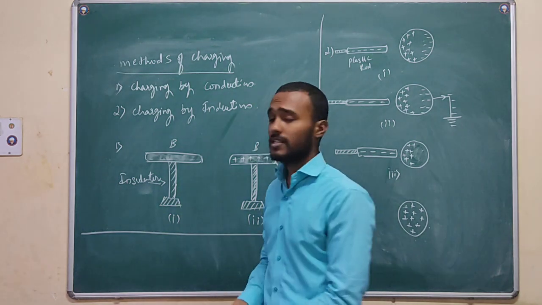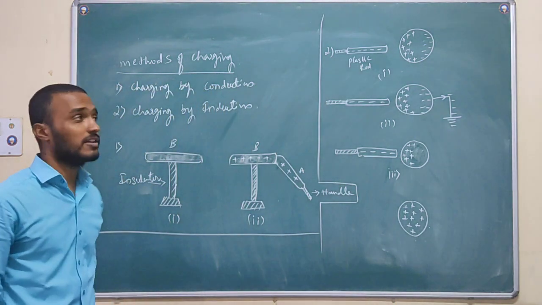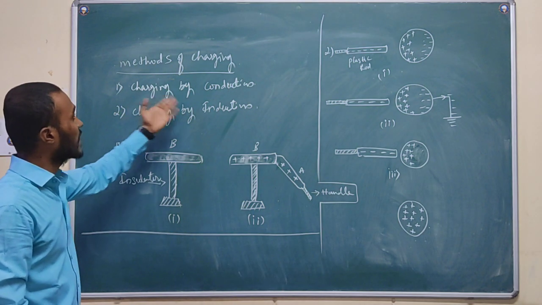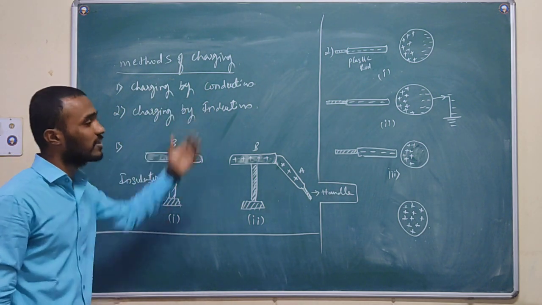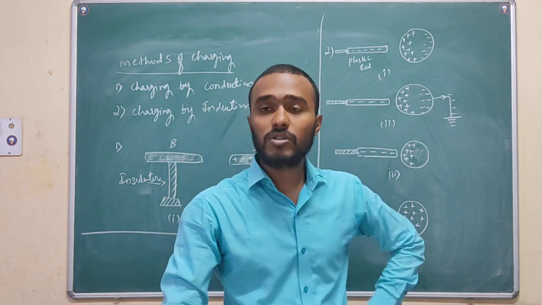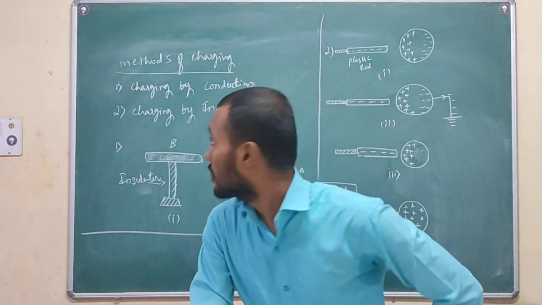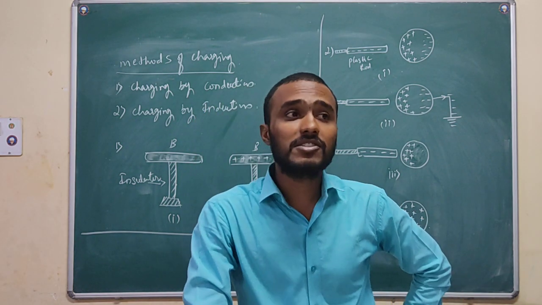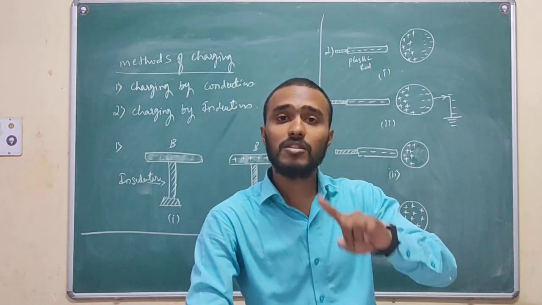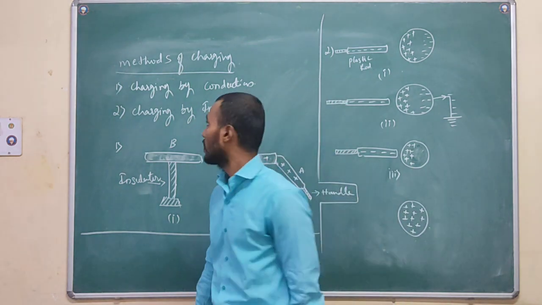So here, just written, methods of charging. Under that, first one is charging by conduction, second one is charging by induction, and the third one, a fundamental method, is charging by friction. By friction also we can give the charge to the body. It is a fundamental method.